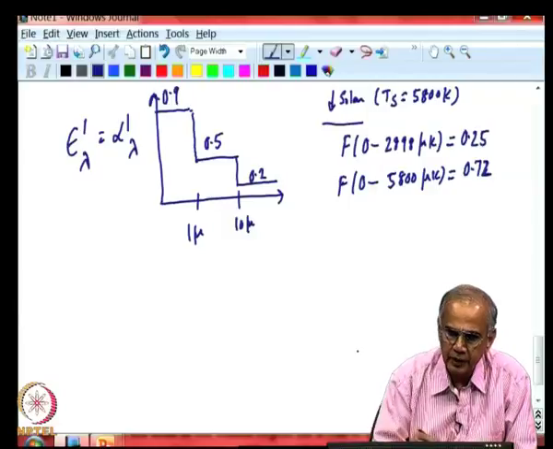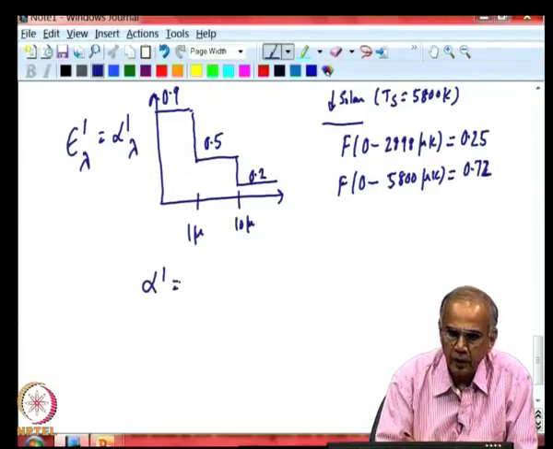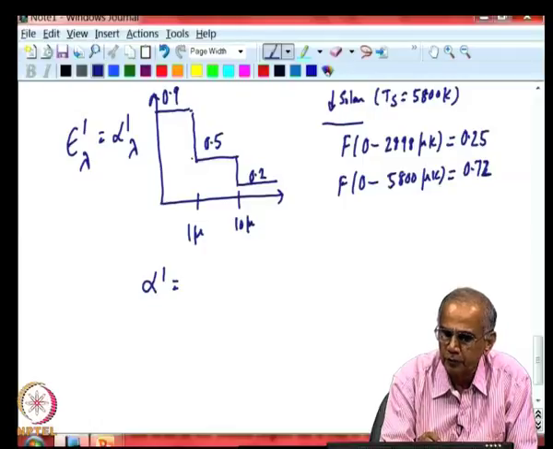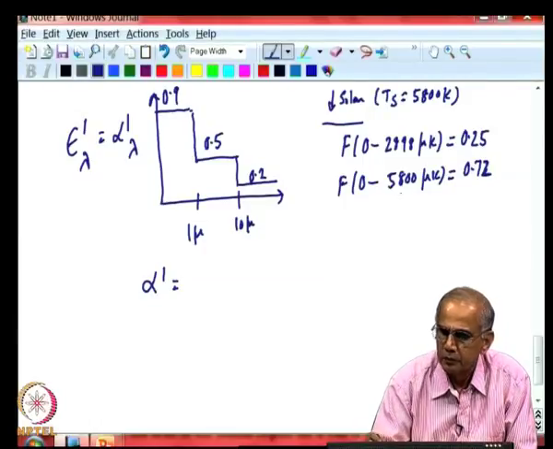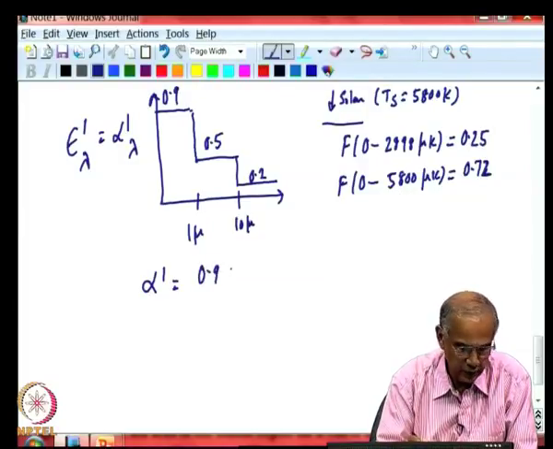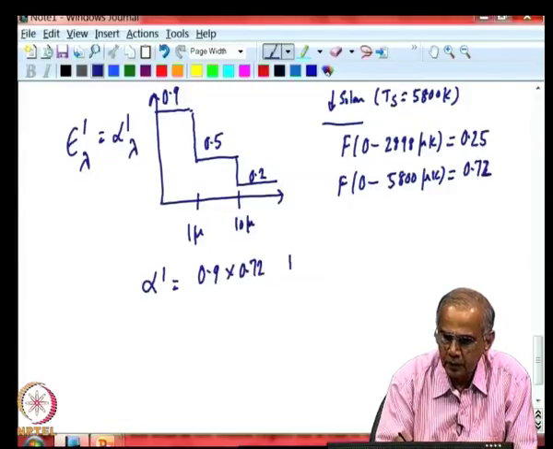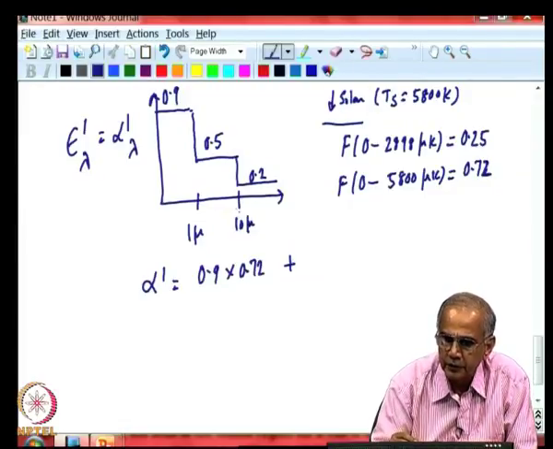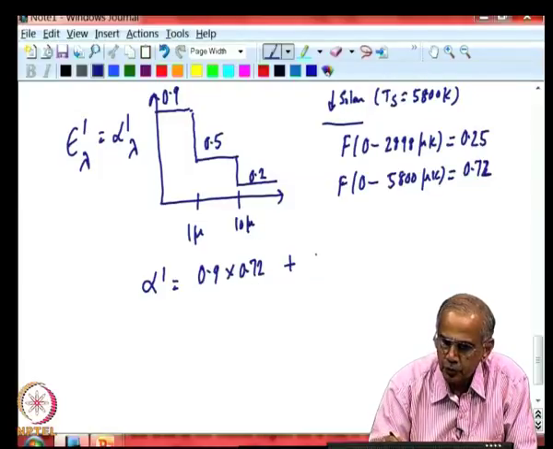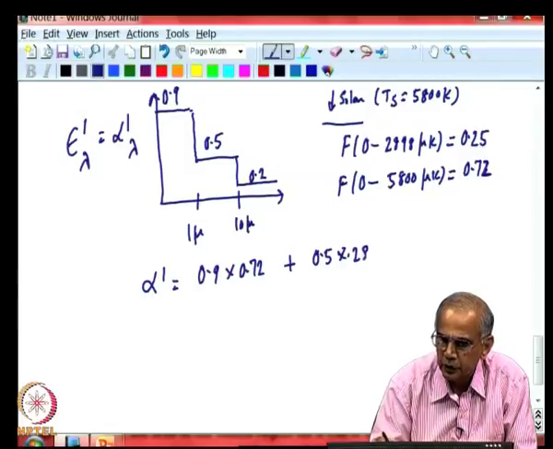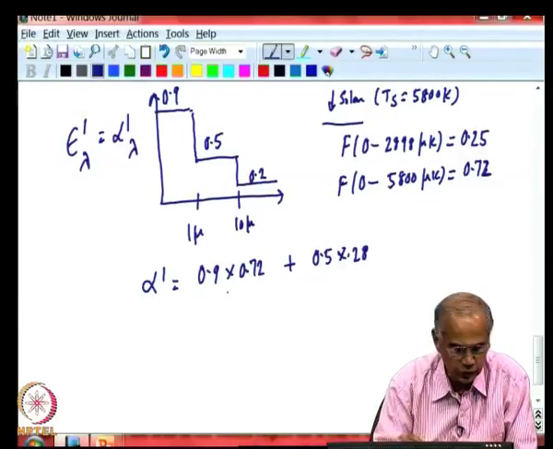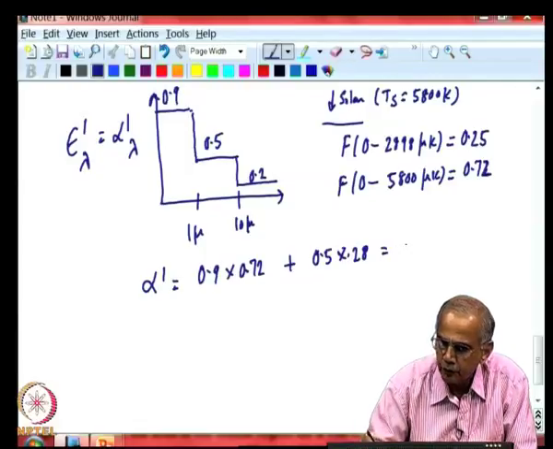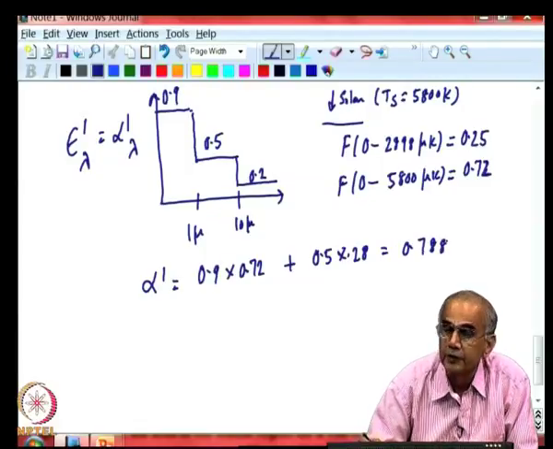Given those two pieces of information, you can estimate alpha prime. The fraction of radiation lying between 0 to 1 micron, that will be 0 to 5800 micron Kelvin, is 0.72. So, 0.9 into 0.72 plus the remaining radiation from the sun lies between 1 and 10 micron, that is the remaining 0.28. So, 0.5 into 0.28, there is no radiation beyond 10 micron for the sun. So, these two will lead to a value of 0.788 for absorptivity.